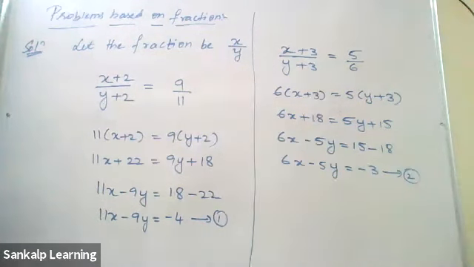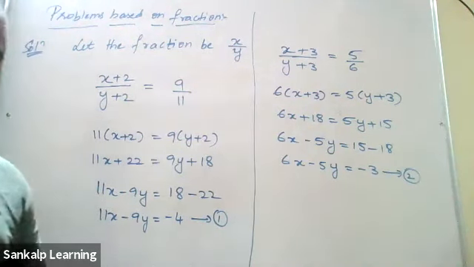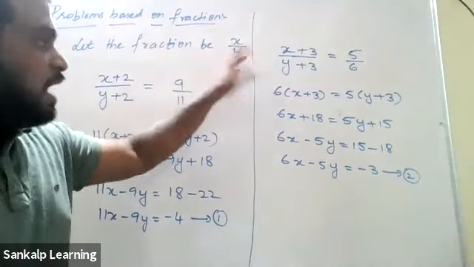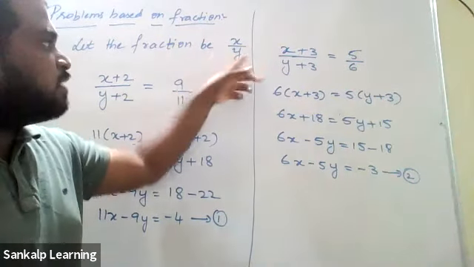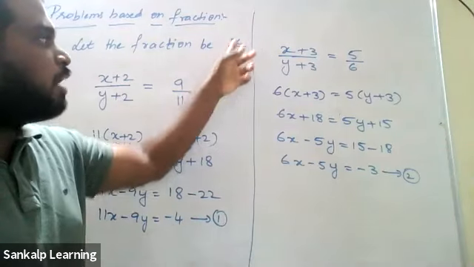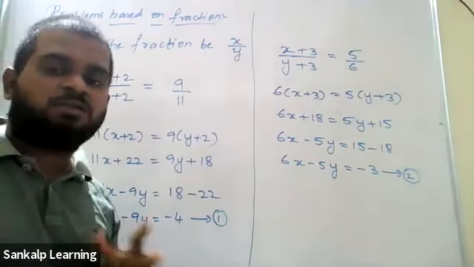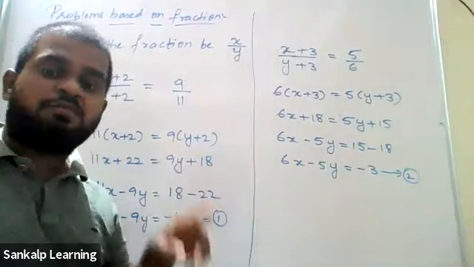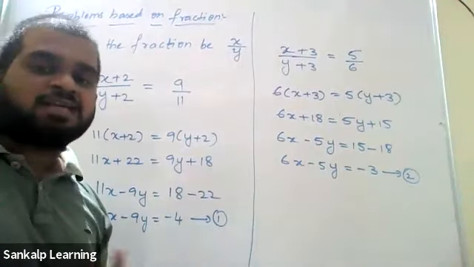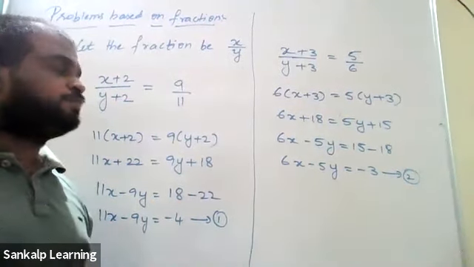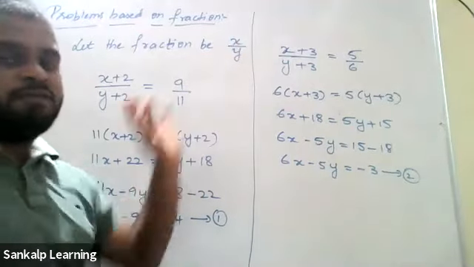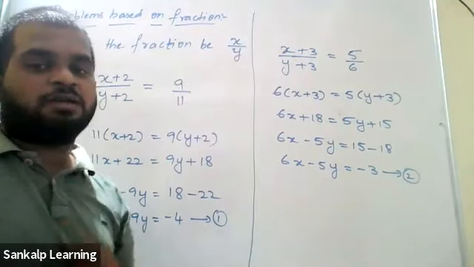Solve it by elimination method. The equations 1 and 2 will give the values of x and y. Again here, x and y are the numbers of a fraction, so you cannot have x and y as negative. Fractions cannot be negative. So the x value and y value cannot be negative. Remember that.